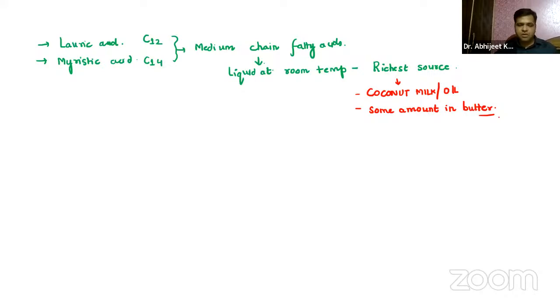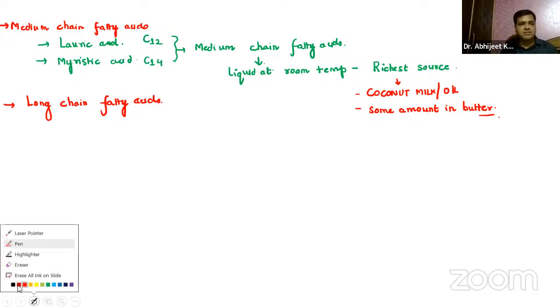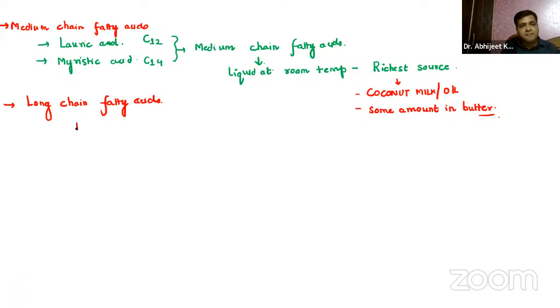Now, again, a little bit about the long. So this was about the medium chain fatty acids. And one more that I have to discuss over here is the long chain fatty acids. When I say long chain fatty acid, it starts from C16, right? It starts from carbon 16. So we have palmitic acid. Palmitic acid, how many carbons? 16 carbons, right?